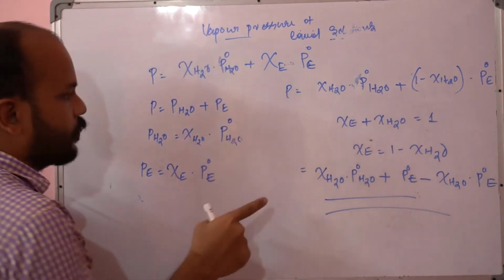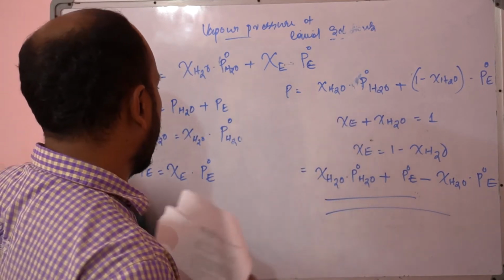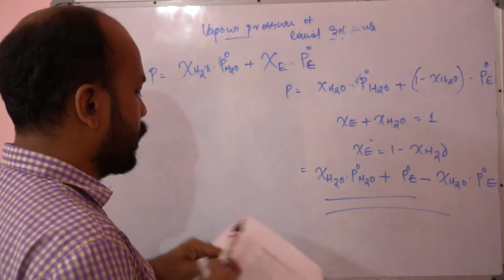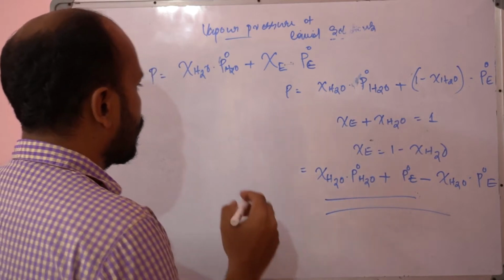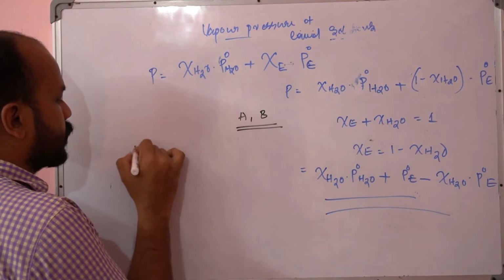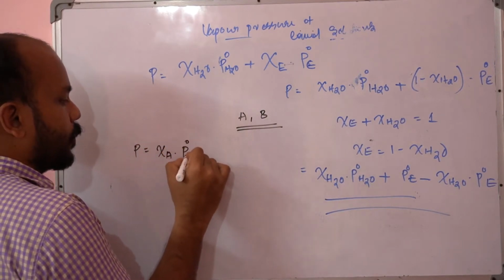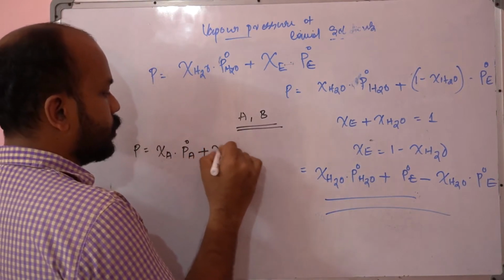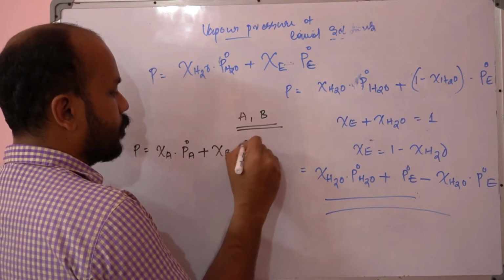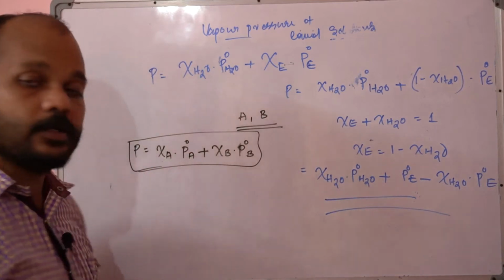Instead of ethanol and water, I am putting them as component A and component B. Then you can write this equation as: the total pressure equals the mole fraction of A times the vapor pressure of pure A, plus the mole fraction of B times the vapor pressure of pure B. This is what Raoult's law is saying.